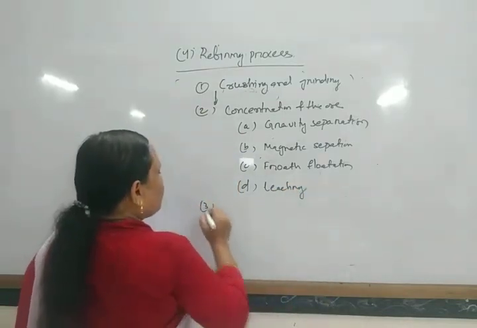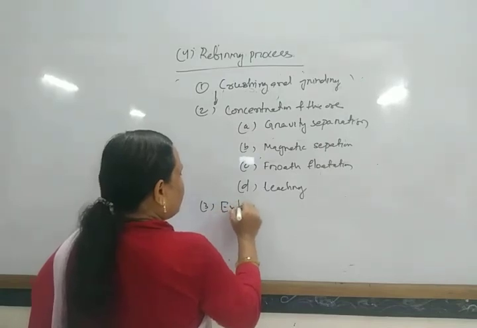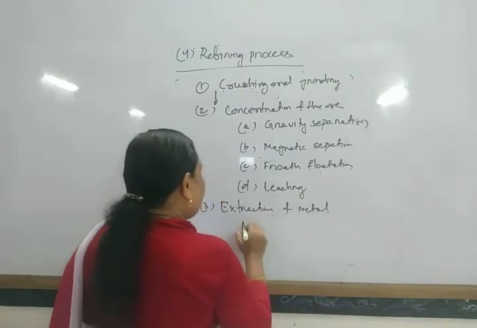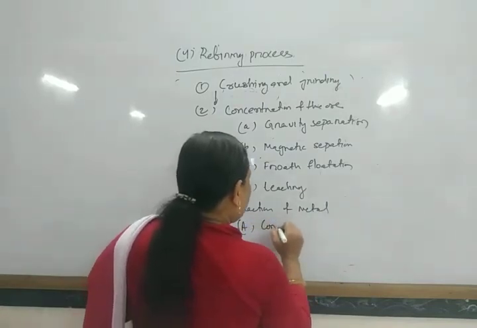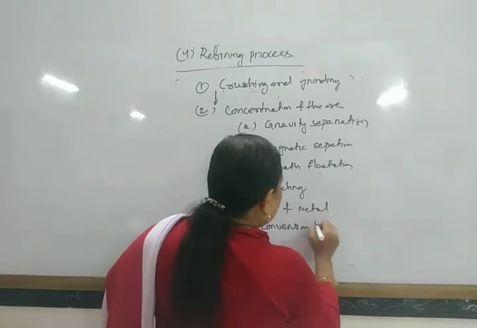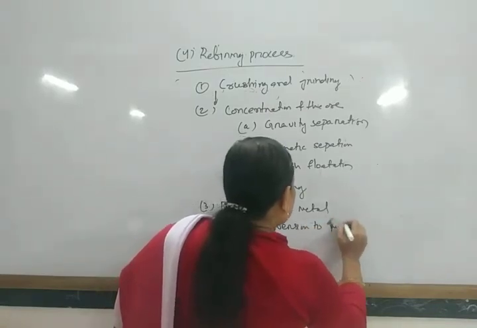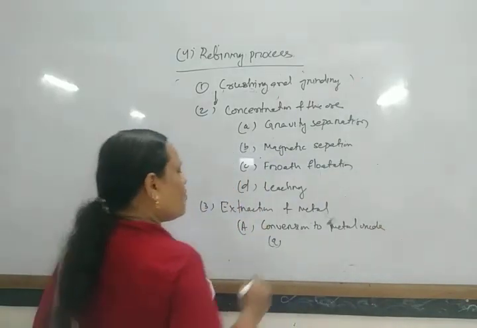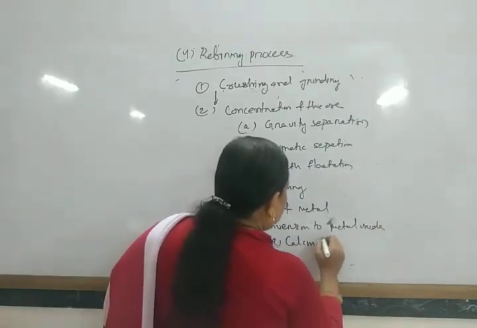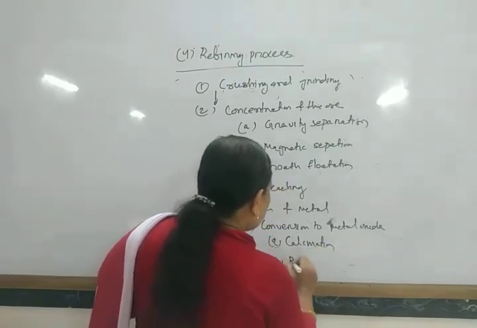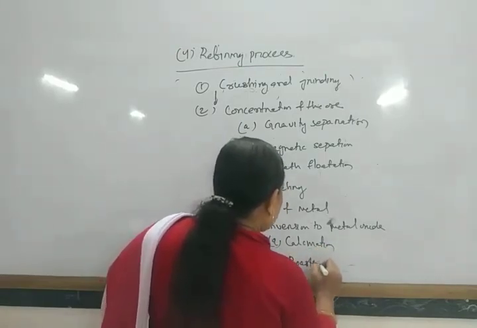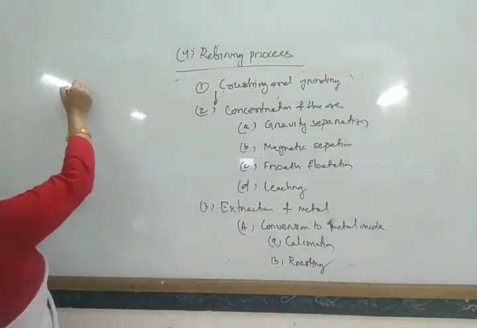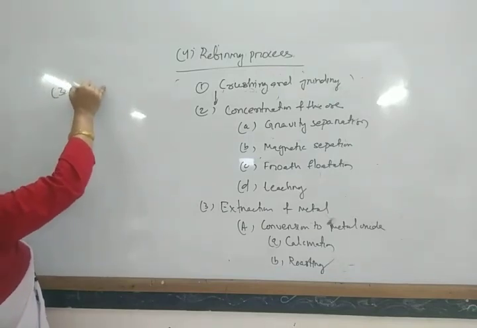Then comes conversion or extraction of the metal. Here, first is conversion to metal oxide, which is of two types: calcination and roasting. Then 3B is the reduction process.